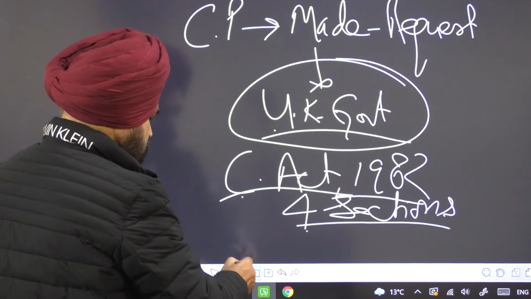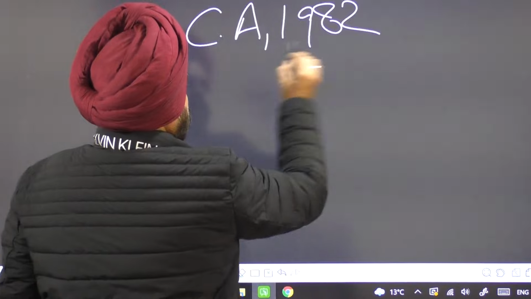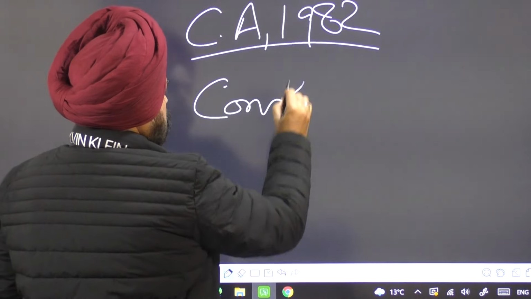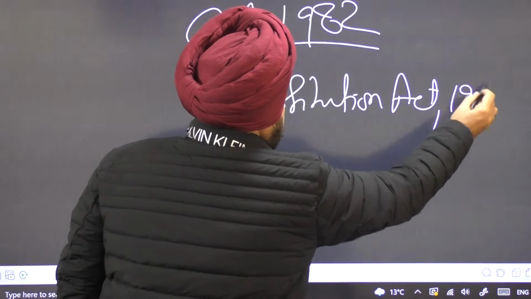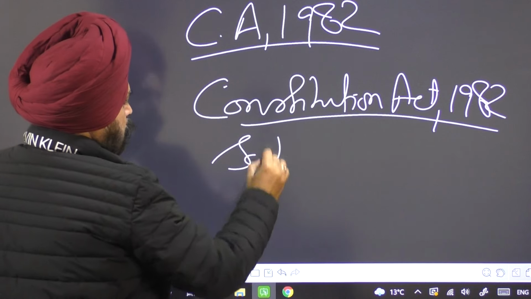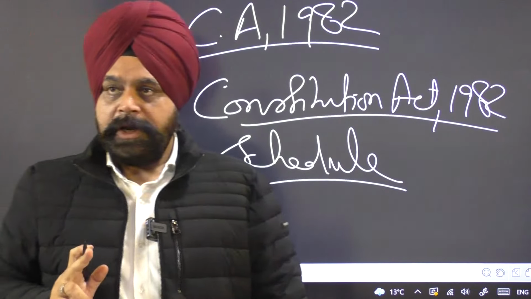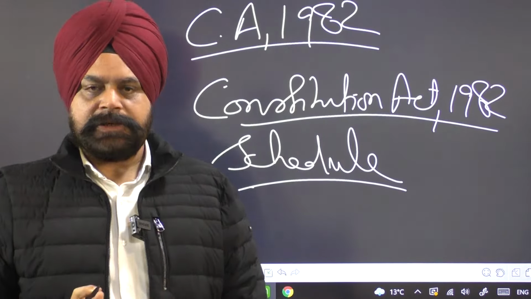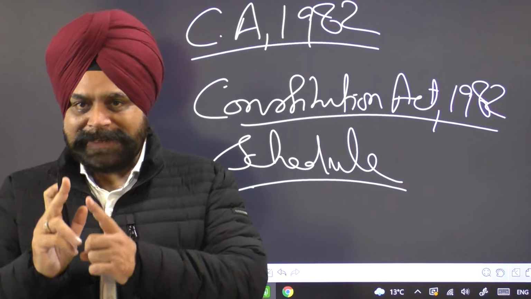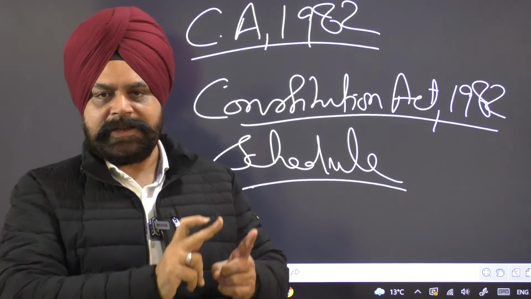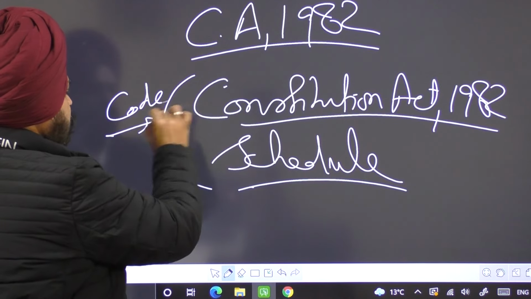Second, this Canada Act 1982 contains the Constitution Act 1982 as a schedule. Just keep in mind, this is very important. It is not an independent legislation. The Constitution Act 1982 is not an independent legislation, but a schedule attached to the Canada Act 1982. So this was a complete code in itself.